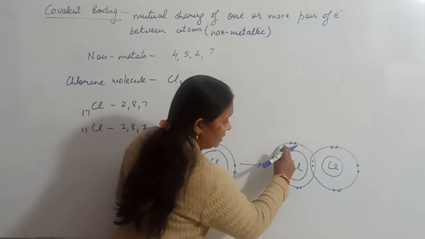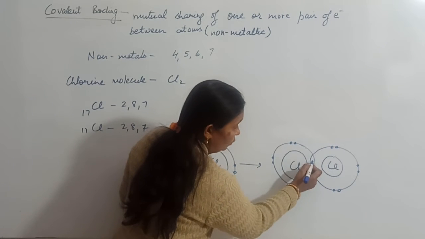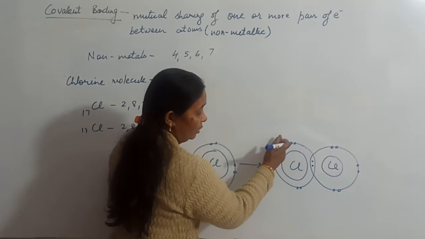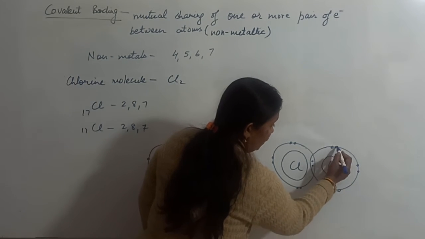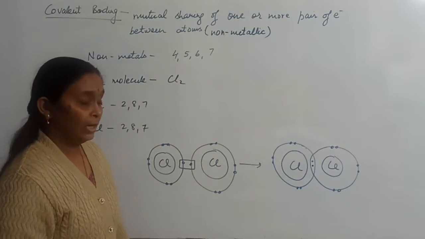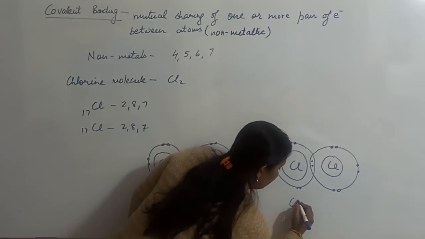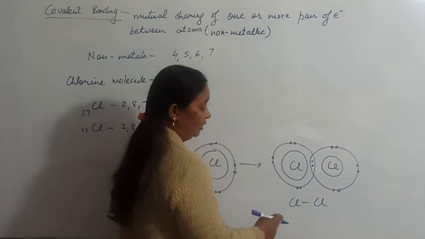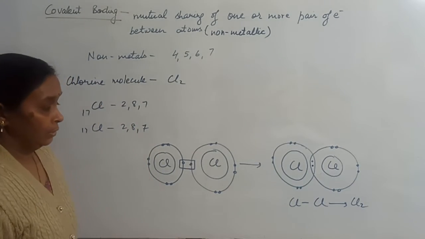So if we consider this circle, what will happen? This first Cl will have 1, 2, 3, 4, 5, 6, 7, 8 electrons, its octet complete. If we consider this one, second Cl will have 1, 2, 3, 4, 5, 6, 7, 8 electrons. That means by sharing one electron with each other, they will complete their octet, and it will be something like this. A single covalent bond will be formed, and this will result in formation of Cl2 molecule.